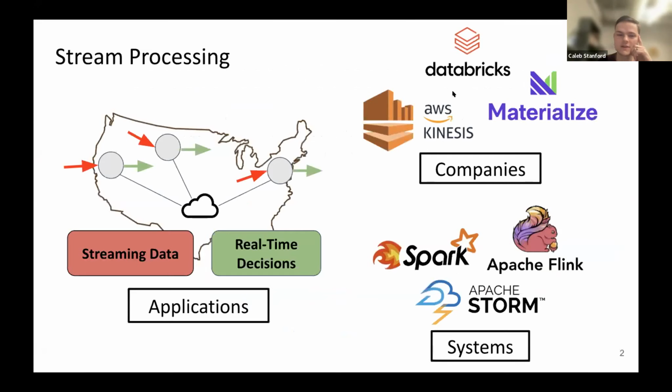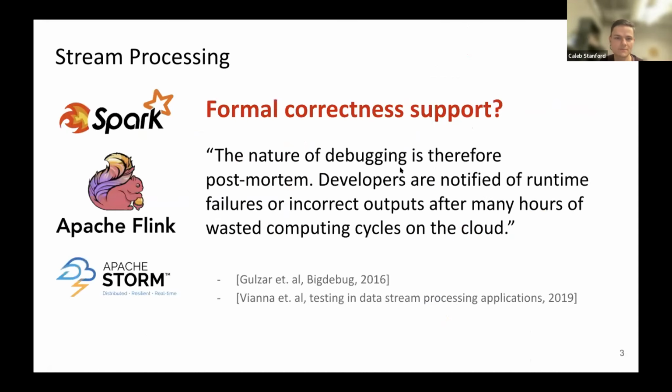So stream processing is increasingly relevant today. We know there are an increasing number of applications, with companies such as Databricks, Materialize, and AWS. We heard a little bit about Databricks yesterday, and platforms such as Spark, Flink, and Storm are popularly in use for stream processing workloads. Despite all of this interest and relevance, these systems are actually a real struggle for many users to use, especially for more complex applications.